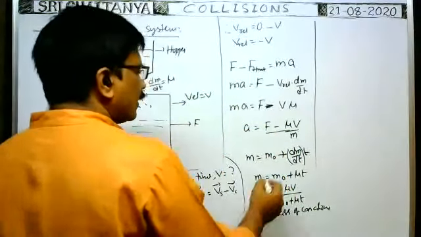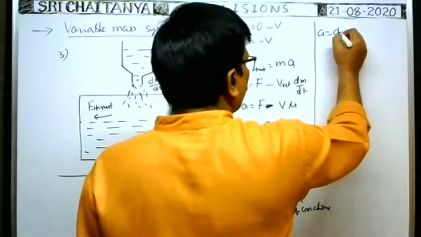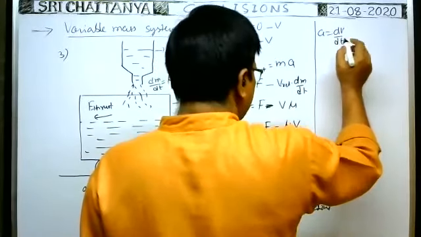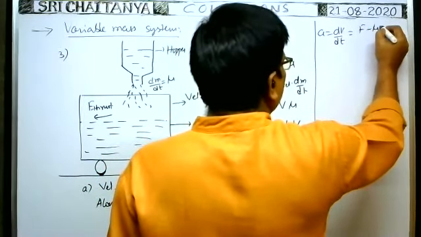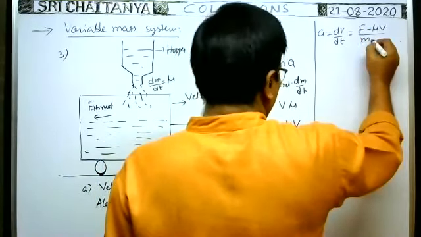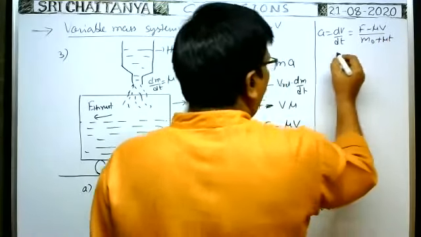Therefore, acceleration a can be written as dv by dt, which is equal to (F minus mu v) by (m naught plus mu t).